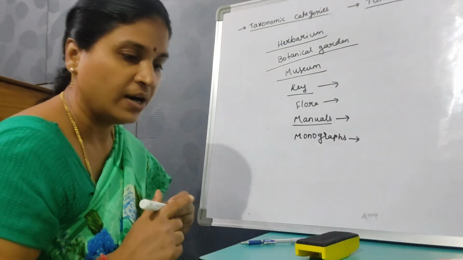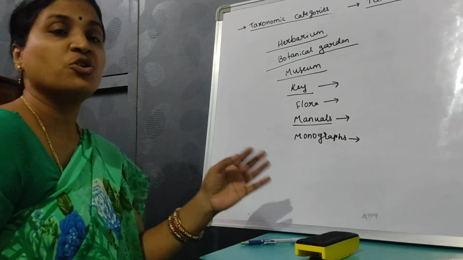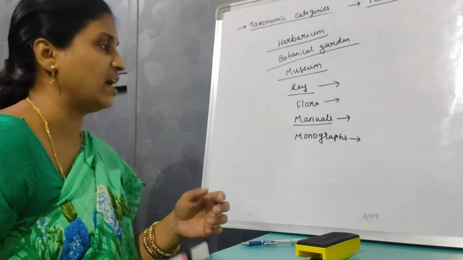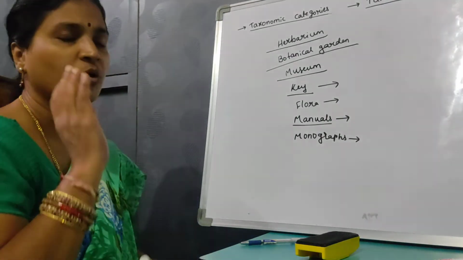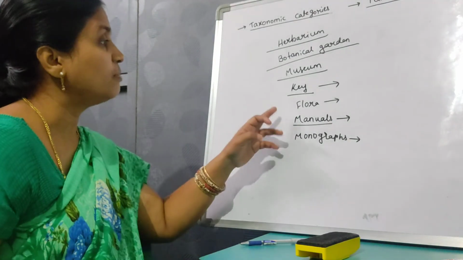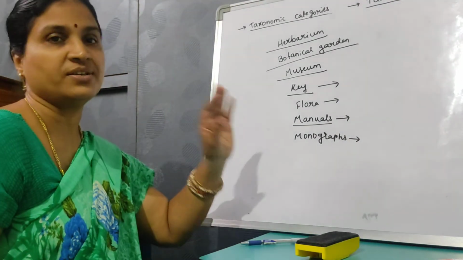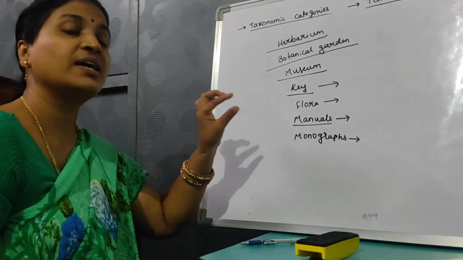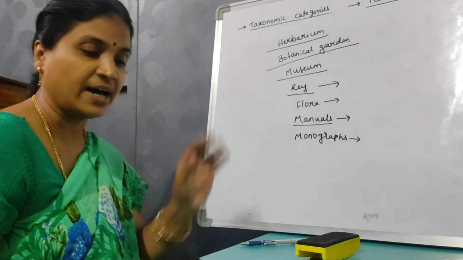Monographs have information on one particular taxon, maybe a species, genus, or a family. Monographs are on one particular taxon. Manuals are small booklets which give information about the species. Monographs give information about a particular taxon.